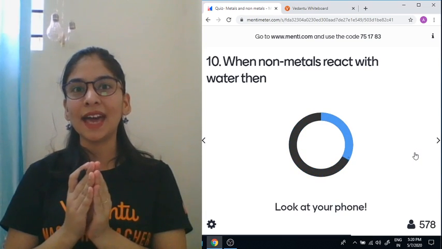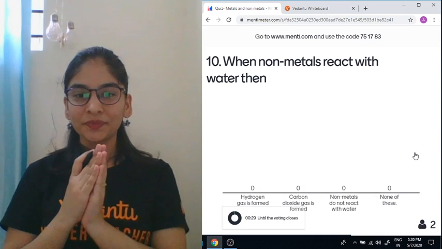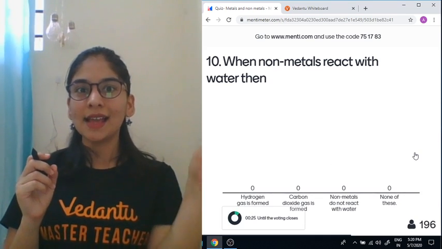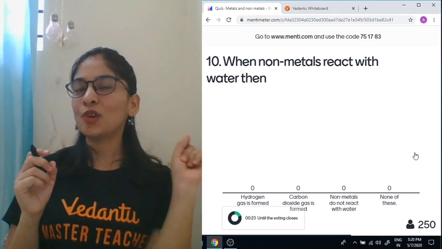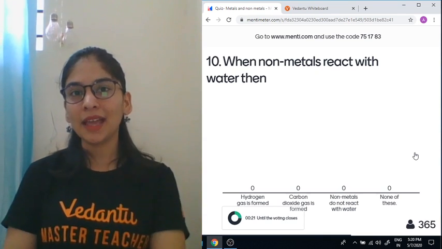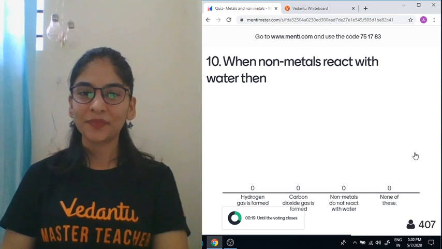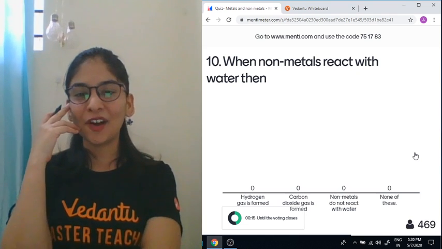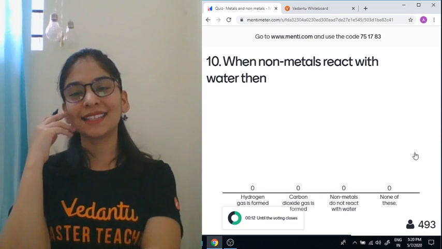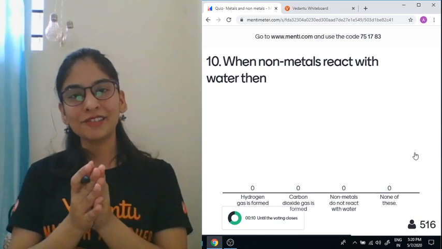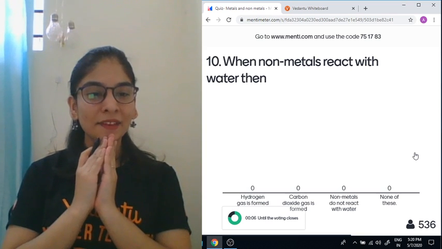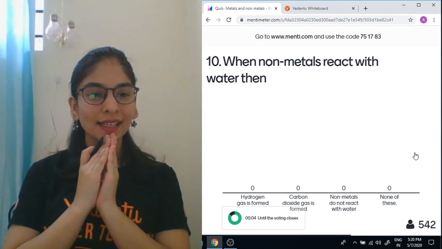One more question. When a non-metal reacts with water, I somehow gave you the response in the case of phosphorus. If you have listened clearly and properly: when a non-metal reacts with water, is hydrogen gas formed, is carbon dioxide gas formed, or does it not react with water, or none of these? Shivansh, great job.